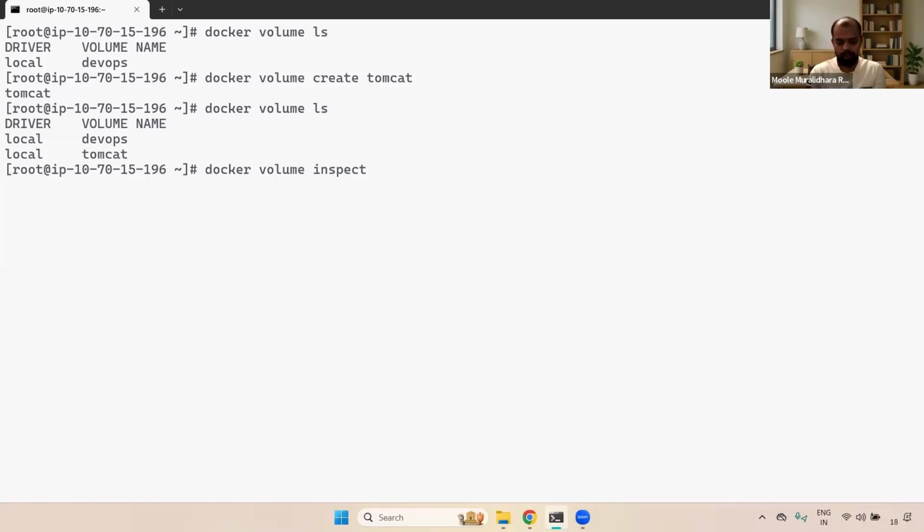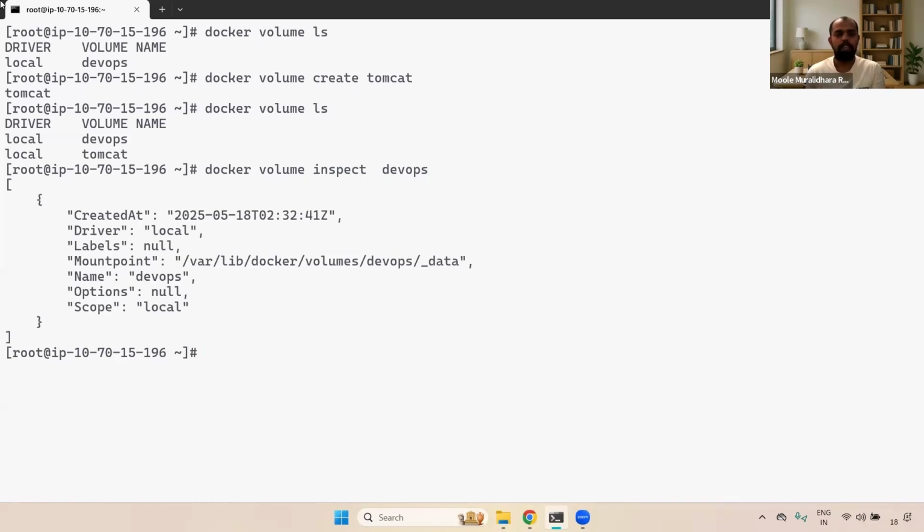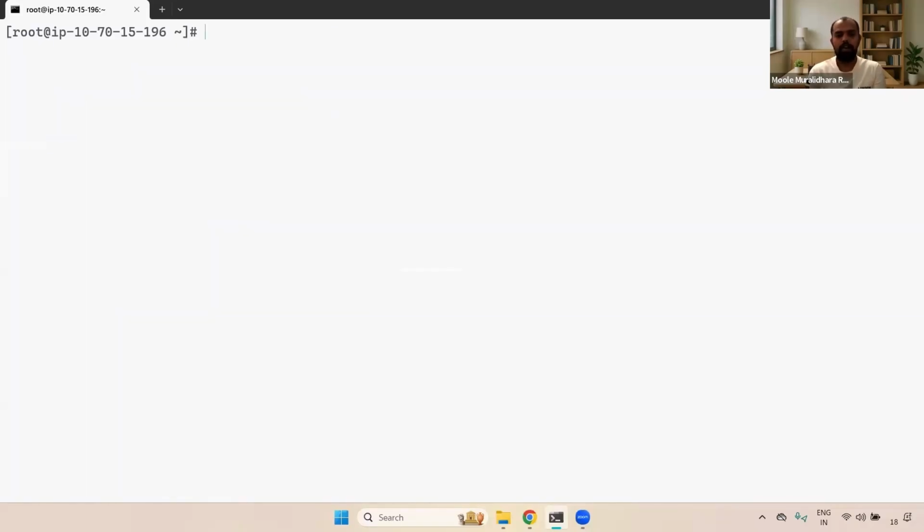What is the volume name? As an example, I'm giving DevOps. If you see here, you can see when it was created, what the driver is, what the labels are, and what the mount point is. As I said, when you create any volume, the default path is /var/lib/docker/volumes. Inside the docker volumes, we have the DevOps volume. There we have _data, where everything will be stored. And you can see the name, options, and scope here. Understand, right? What is the next command?